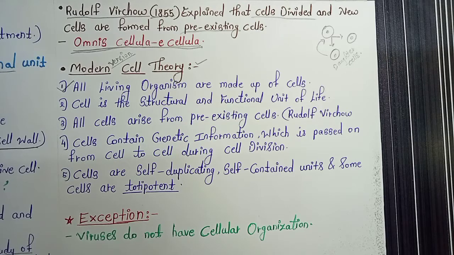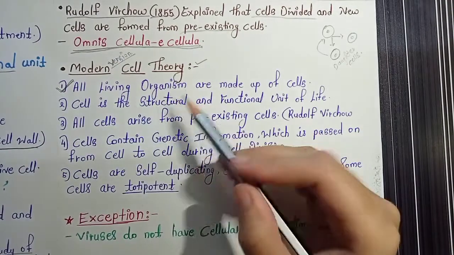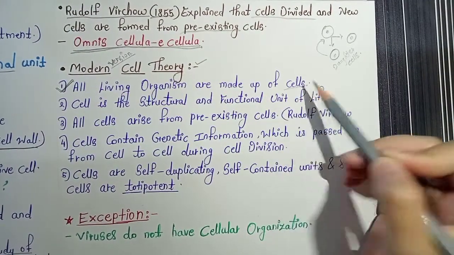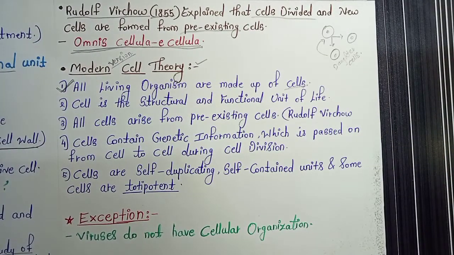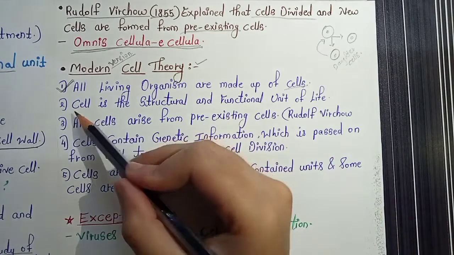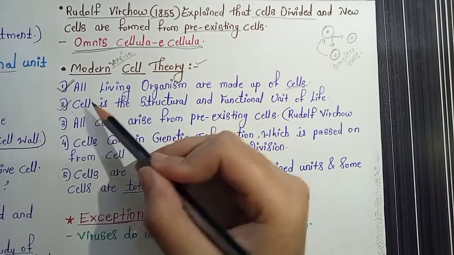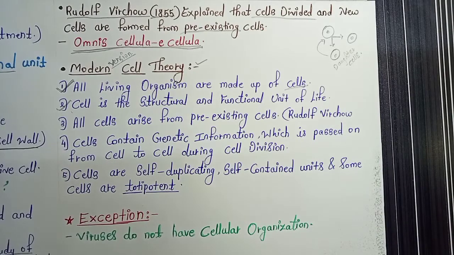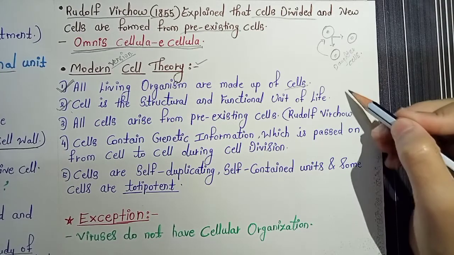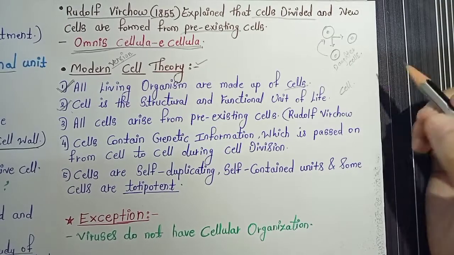And right now we know that other living organisms in the universe, like microorganisms, are also made up of cells. So this is also one of the very important statements, that all living organisms are made up of cells only. The cell is the structural and functional unit of life. This statement is because the fundamental unit of every living organism is the cell.